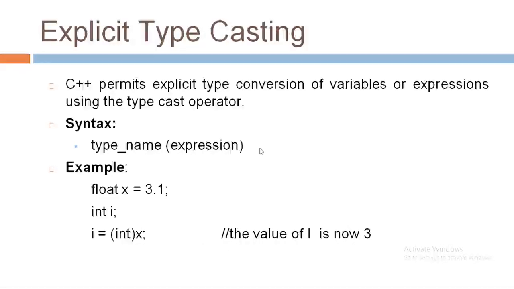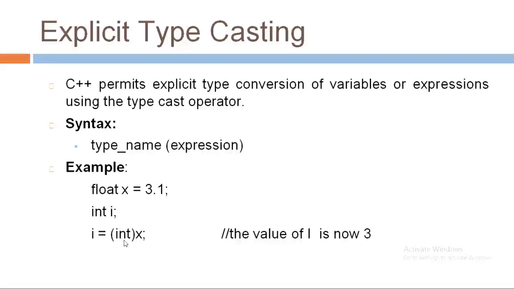Now let's see explicit typecasting. C++ also permits explicit type conversion of variables or expressions using the typecasting operator. The syntax is type name, followed by the expression in brackets, and the example is float x is equal to 3.1, int i, and then i is equal to int(x). We can write either the data type in brackets or the expression in brackets. Any one of them can be written in brackets.